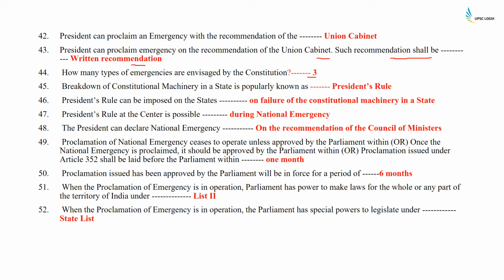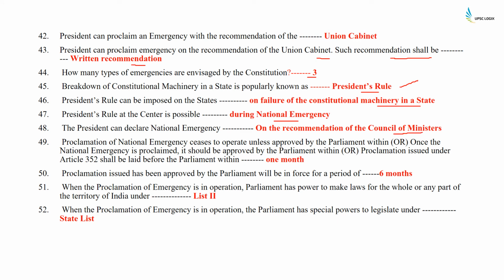3. Breakdown of constitutional machinery in a state is popularly known as President's Rule, and it is imposed under Article 356. President's rule can be imposed on the states on failure of constitutional machinery in the state. President rule at the center is possible during national emergency. The President can declare national emergency on the recommendation of the Council of Ministers.